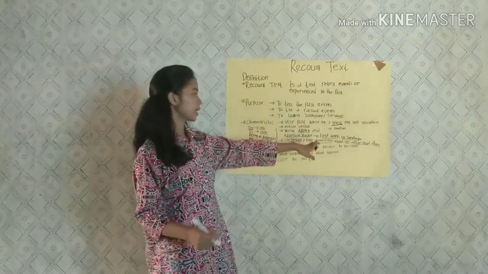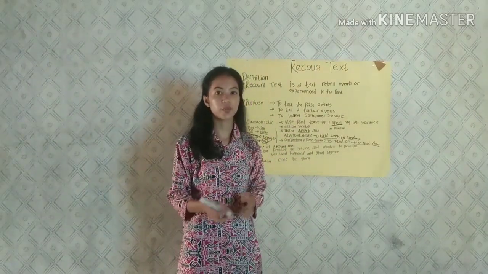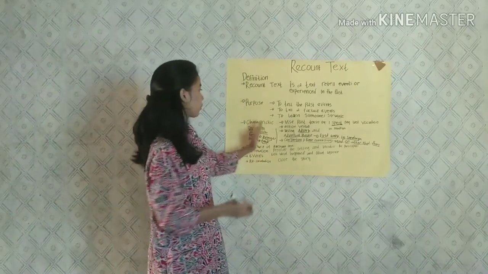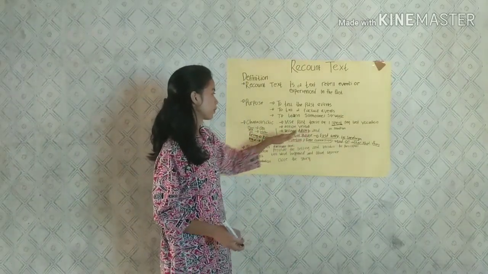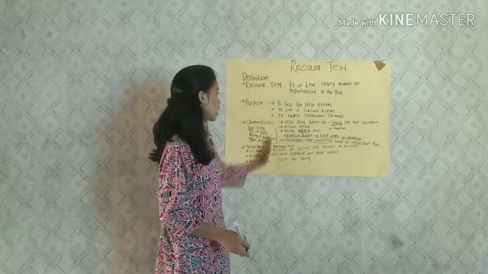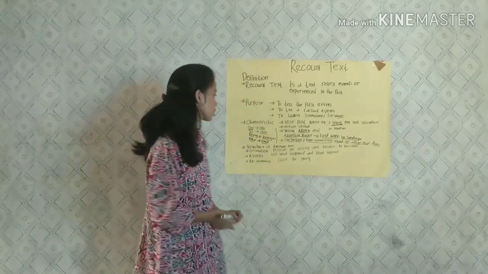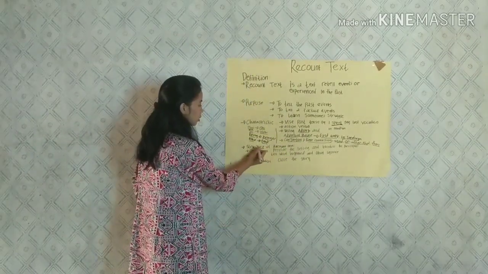So for this, the example of the conjunction and time connective. So the past tense verb, adverb and adverb phrase, and the conjunction and time connective, that is the characteristic of recount text. And then for the structure.